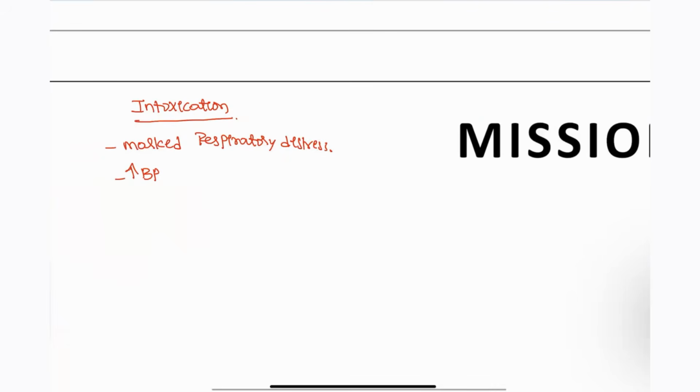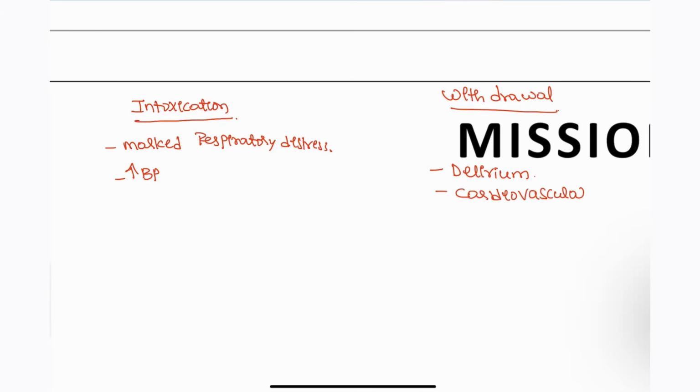Next, when it comes to the patient's withdrawal. In the withdrawal, those who are taking the barbiturates, commonly seen with delirium. Okay, delirium can be seen in this patient, and also cardiovascular collapse. Cardiovascular collapse is also seen in this patient.